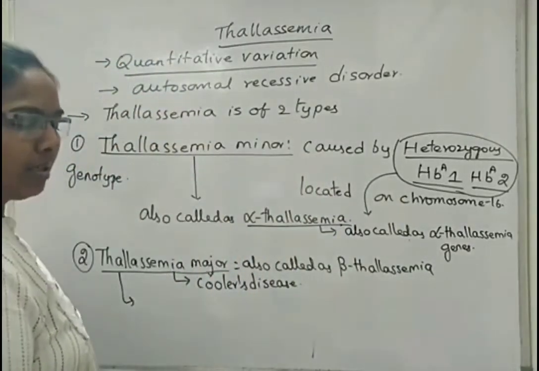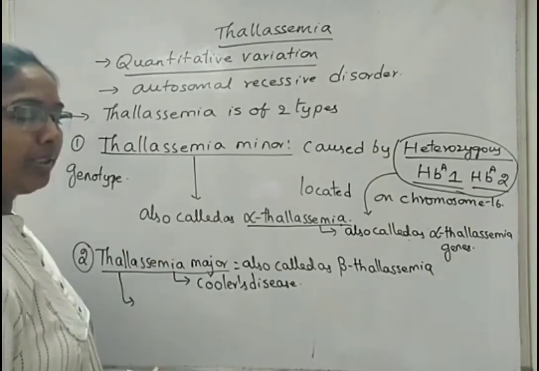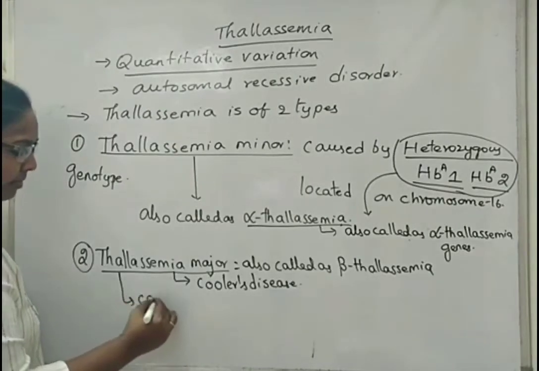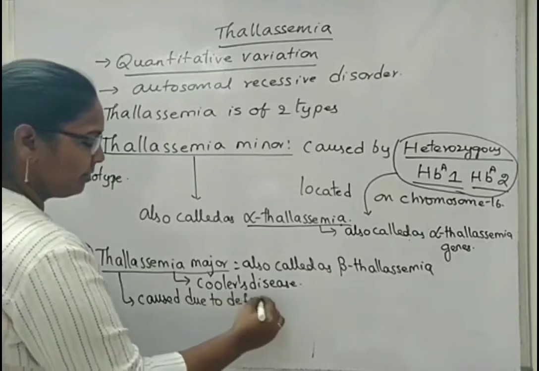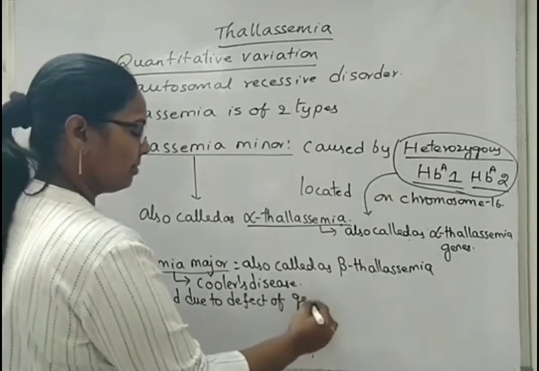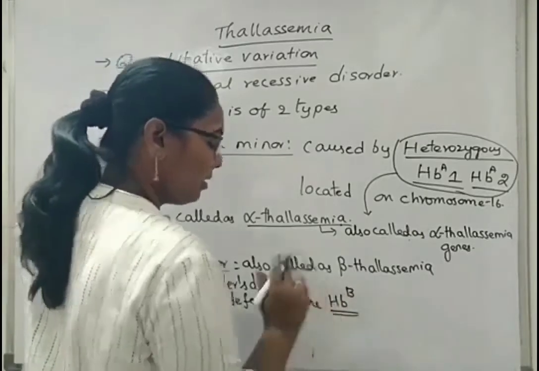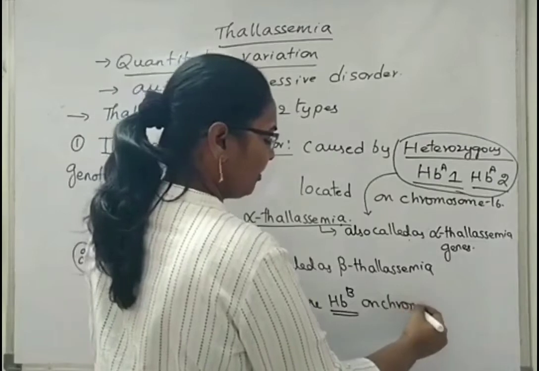Here thalassemia major is due to the effect of a gene that is present on chromosome 11. This is one single gene defect, gene on chromosome 11.